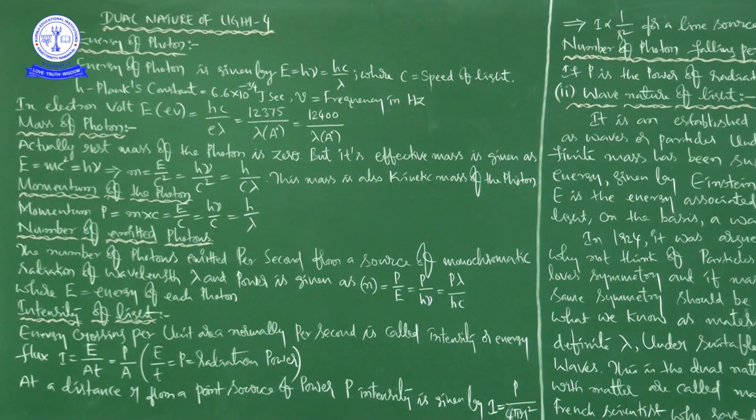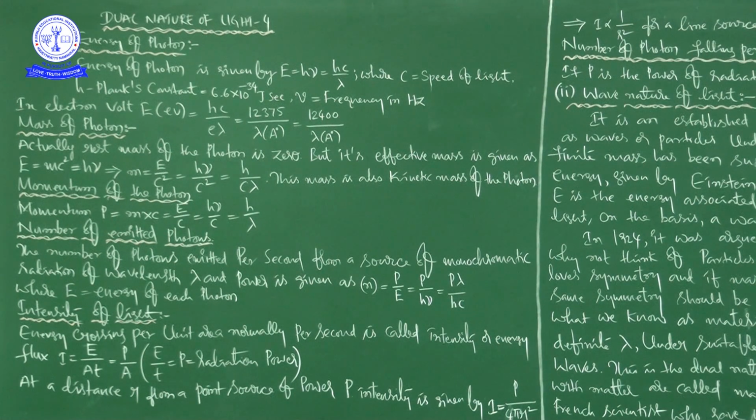Next, I started the particle nature of light. This class is also on the particle nature of light only. From here, until I tell you about the wave nature of light, our focus is completely on the particle nature of light. When we discuss the particle nature of light, first and foremost, what is a photon?